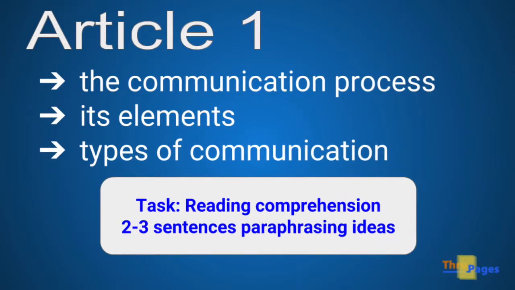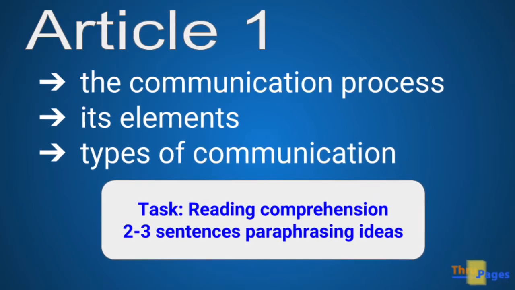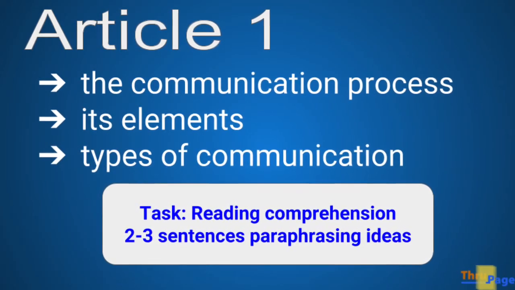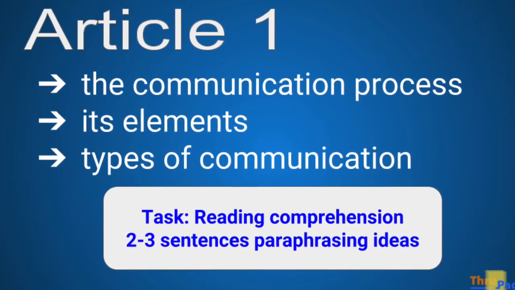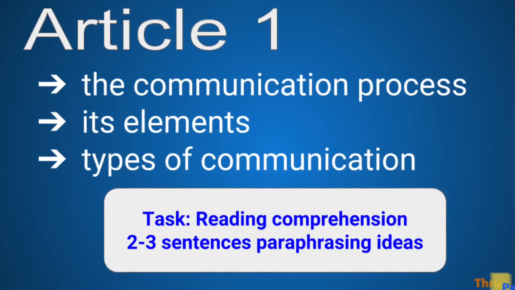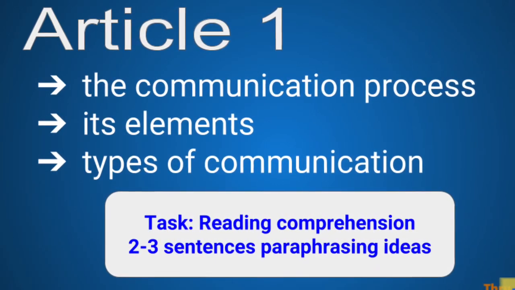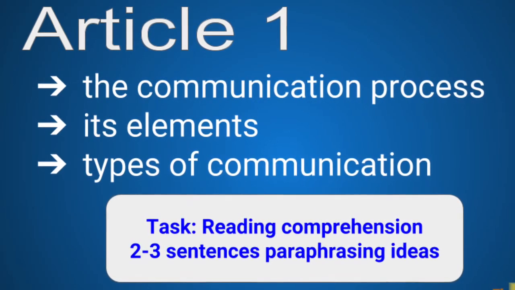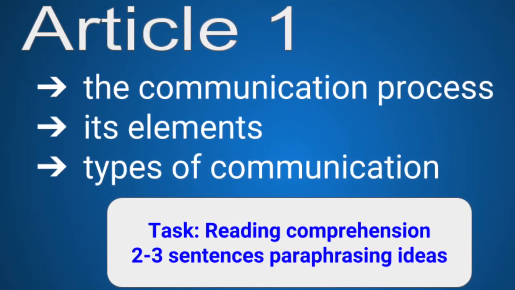The first article will have students focus on striking or meaningful lines. It focuses on the communication process and its elements. It also includes a short discussion on the types of communication. To show how they comprehend words, phrases, or sentences students find meaningful, they share their explanations in 2 to 3 sentences to paraphrase or summarize ideas.